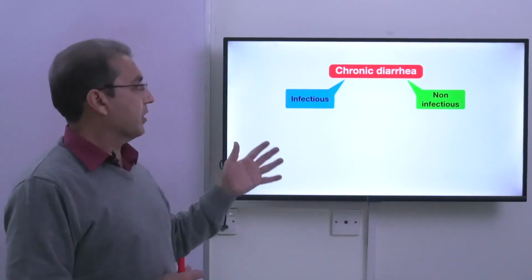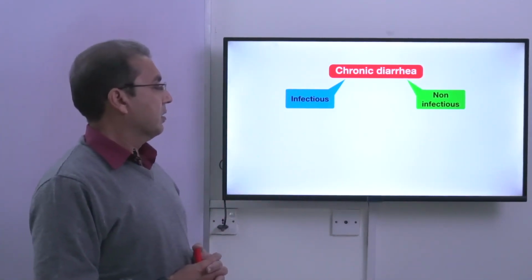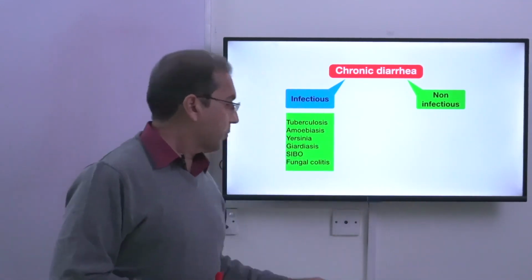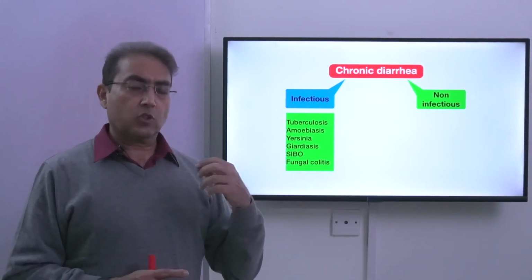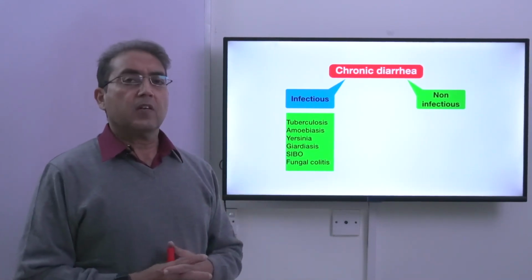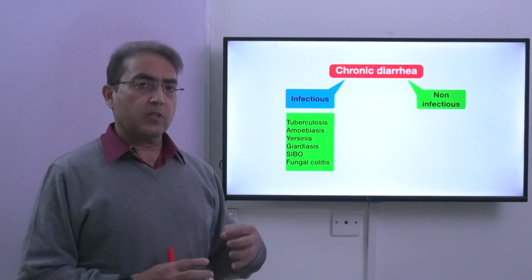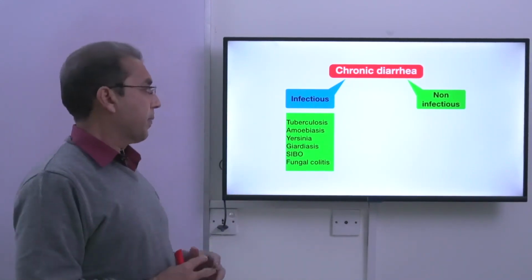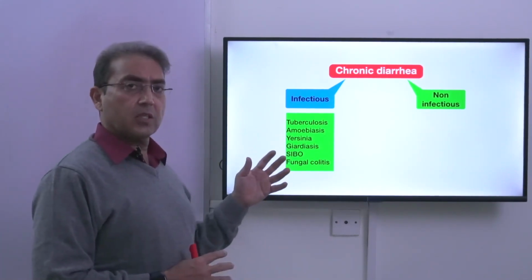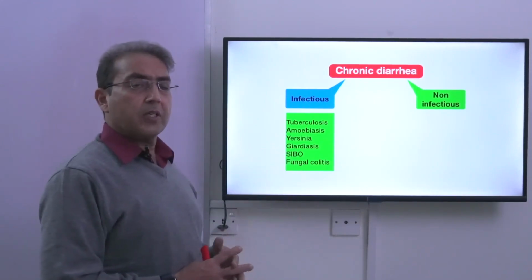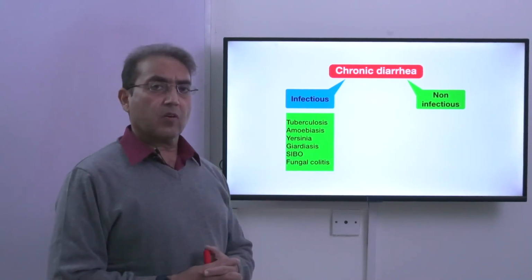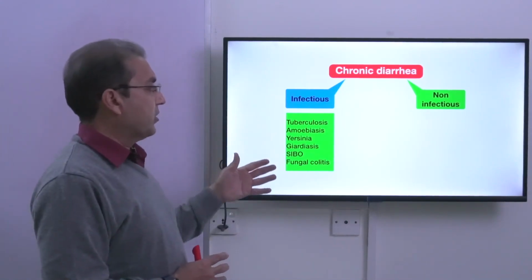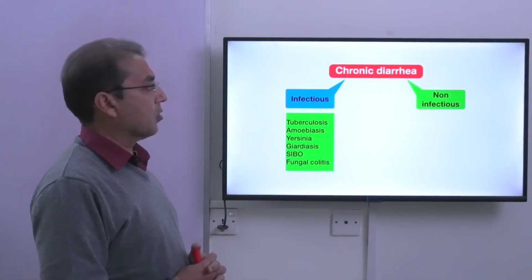Chronic diarrhea, again, can be because of infections and it can be non-infectious. Of the infectious causes of chronic diarrhea, the most important is tuberculosis. Particularly in the developing countries and in those patients who are suffering from HIV, tuberculosis is an important cause of chronic diarrhea. Then amoebiasis, Yersinia, giardiasis, small intestinal bacterial overgrowth, and then you have, in very rare circumstances, fungal colitis. So these are different infectious agents which can cause chronic diarrhea.